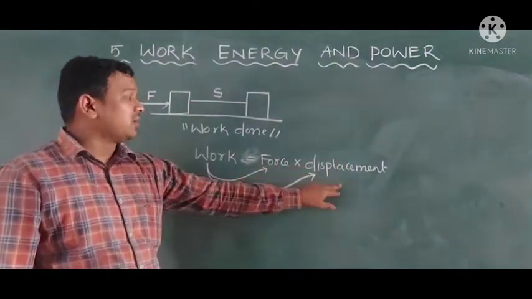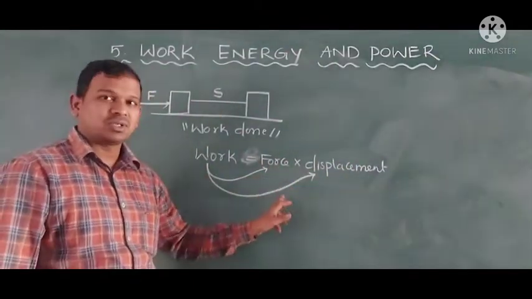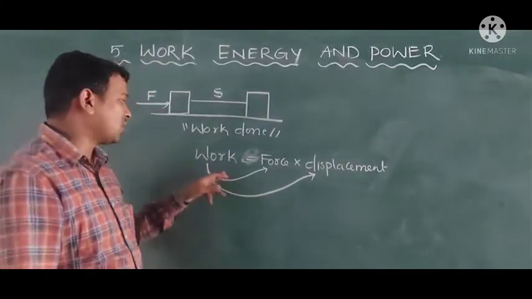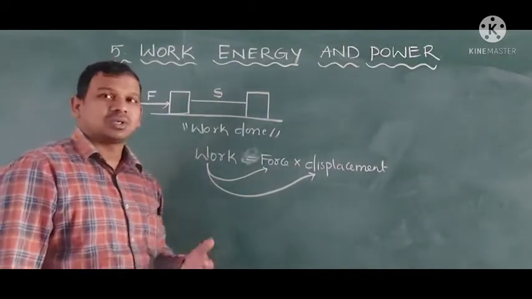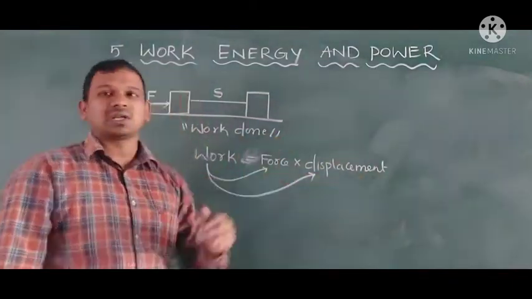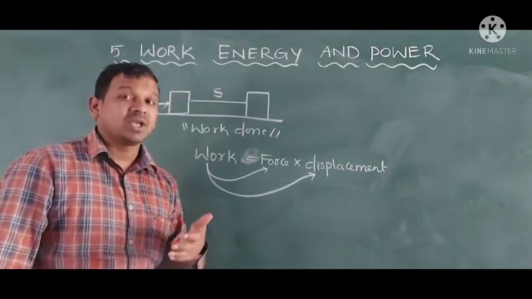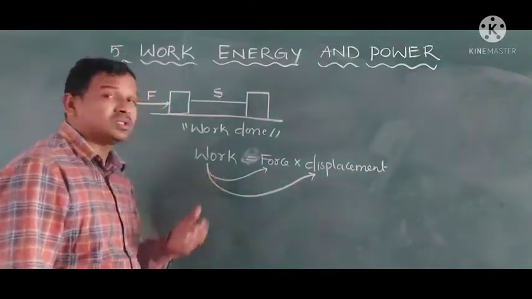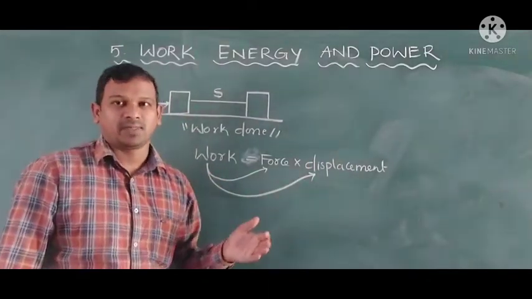If the force is absent, then that is not called work, because without force the body will not move. If displacement is not there, meaning even though we apply force the displacement is zero, then work done is said to be not done.